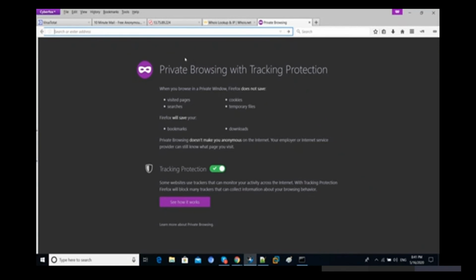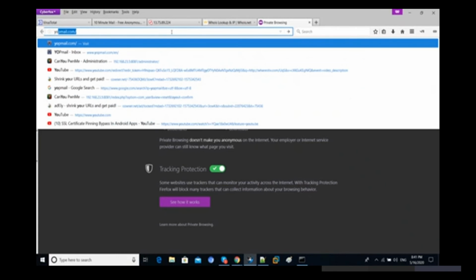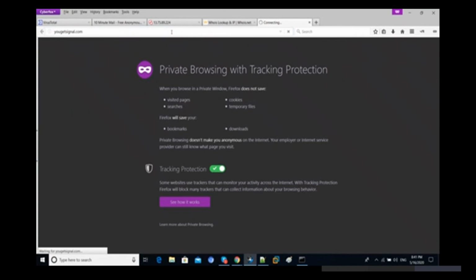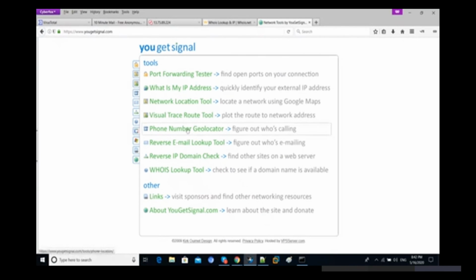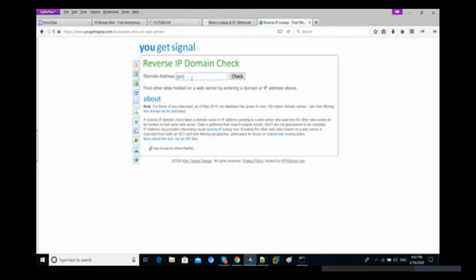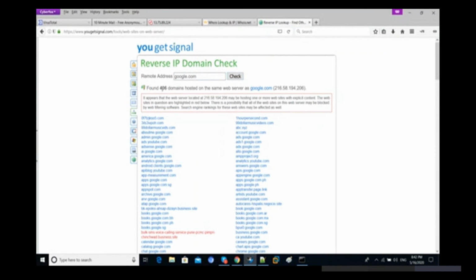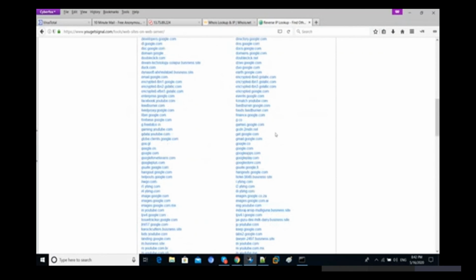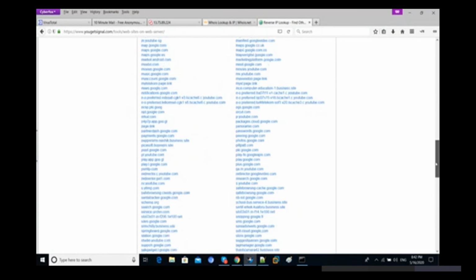There are lots of websites for this. First, we have to check the reverse IP lookup here. So let's see reverse IP domain check. Let's suppose I want to find out about google.com, how many websites are hosted there. You can see we have 406 domains, right? But Google has its own services and its own servers, so definitely if you try, we will get all these Google websites there.